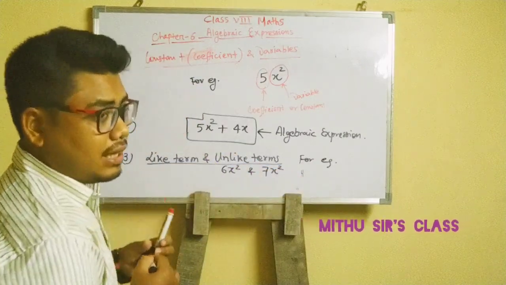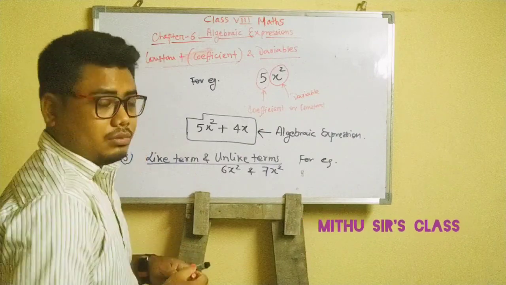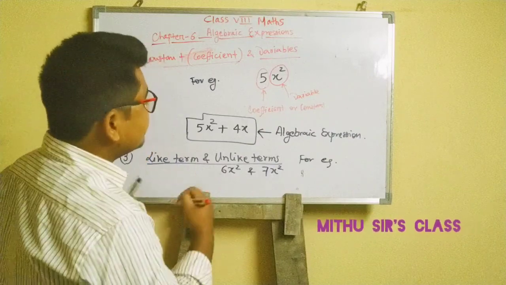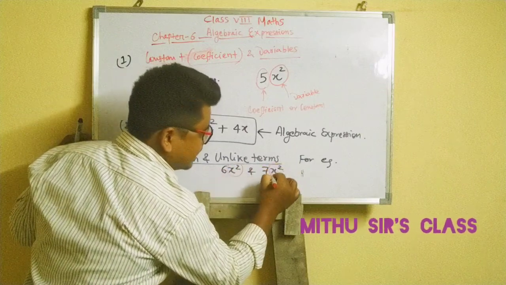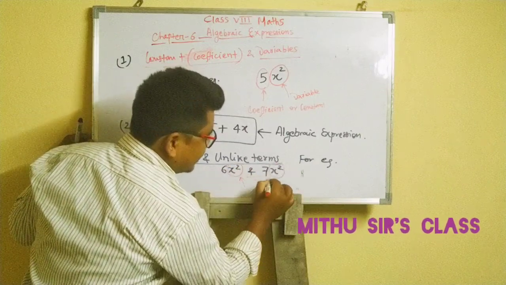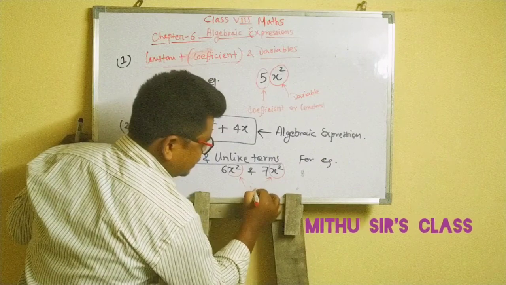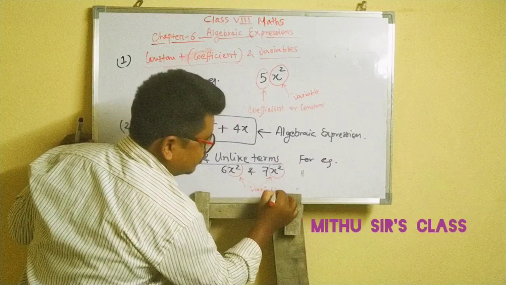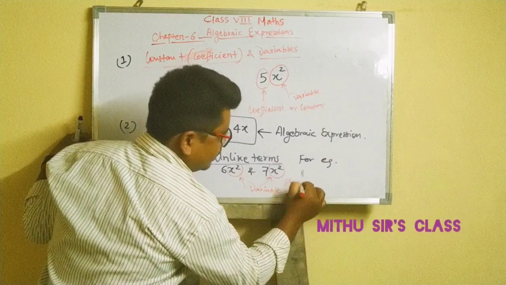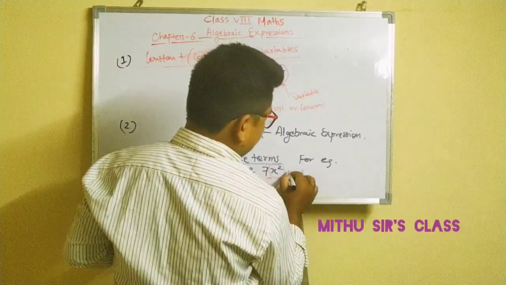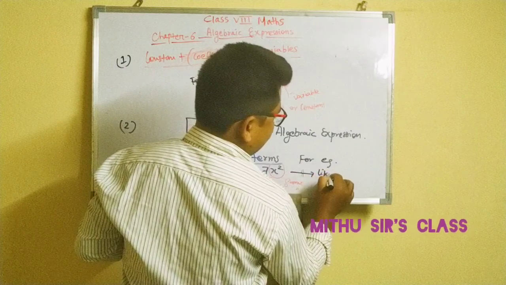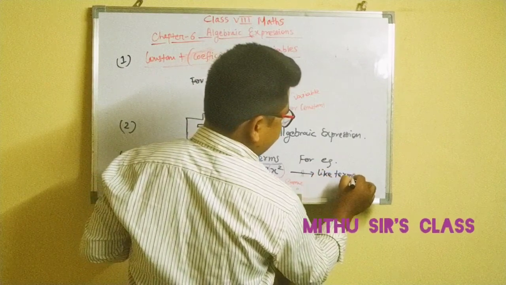These are known as like terms. Whatever the numbers, if our variable is the same. Here, what is our variable? x square. Here also the variable is x square. Whenever our variable is the same, then we can say these two are like terms.